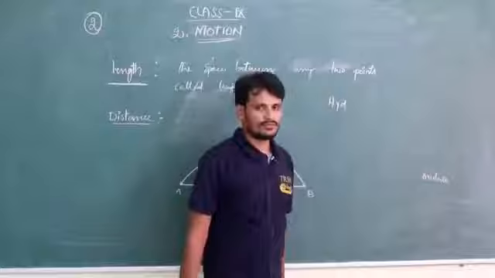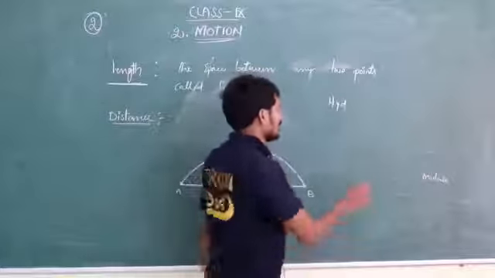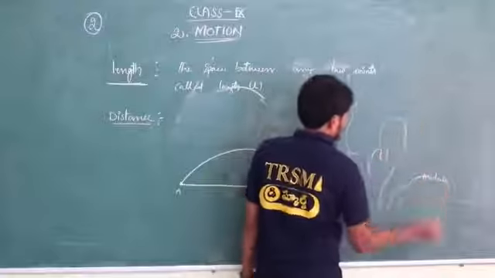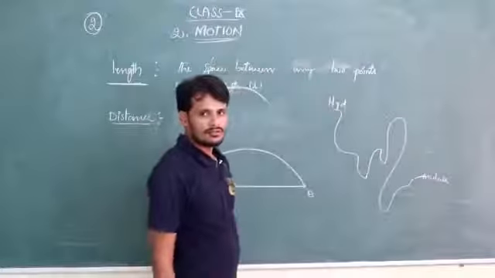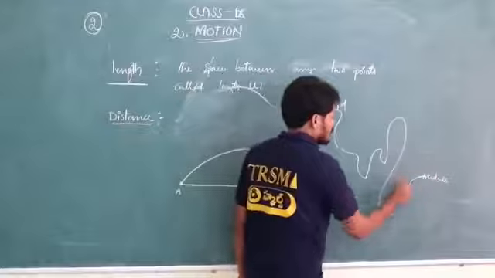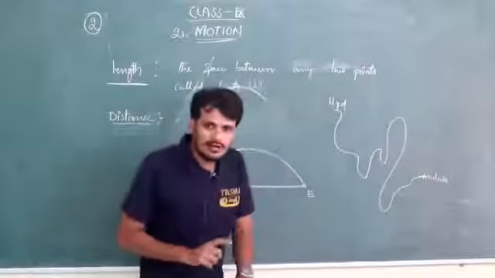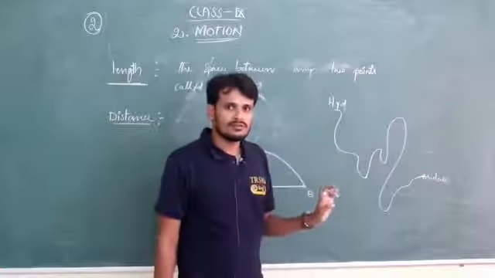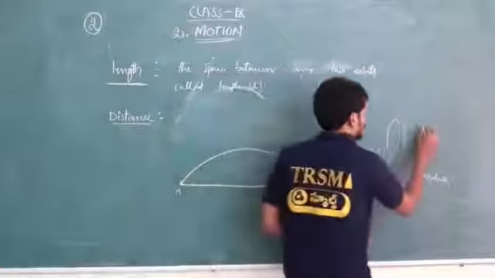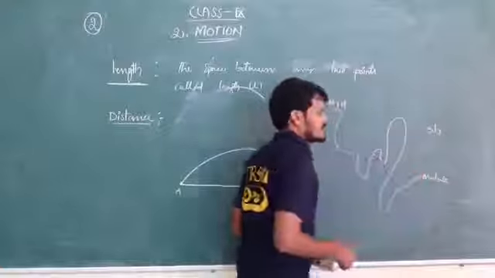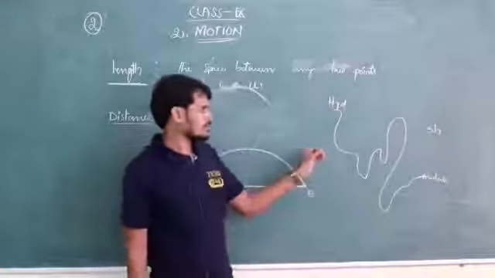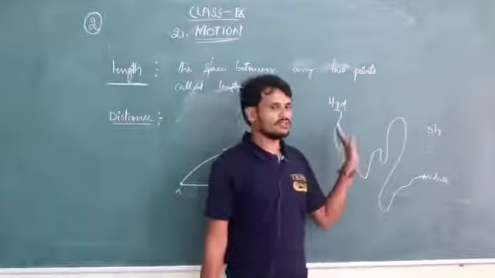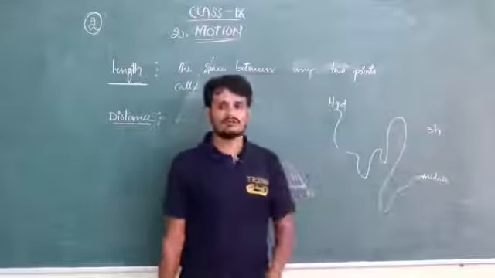These two are cities, two different places. So there is a path, there is a length between Hyderabad and Medak. So we can say there is a distance, and a time required for going from Hyderabad to Medak. For example, I mention 3 hours of time will be taken to cover the distance. Understand? The length covered with respect to time, that is distance.